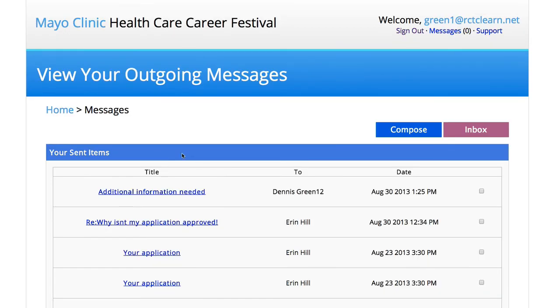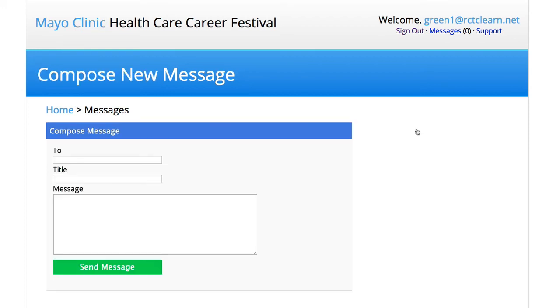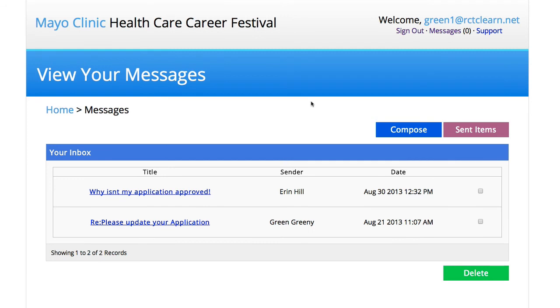The student will receive a notification that now Green 12 needs to provide some additional information. But then you, as an educator counselor, can see the different emails that you did send. You can compose additional emails if you wish, or you can just simply go and see what messages you have received from the student.